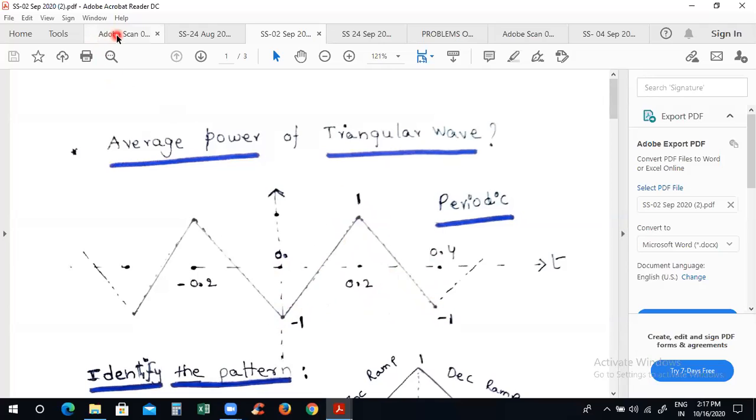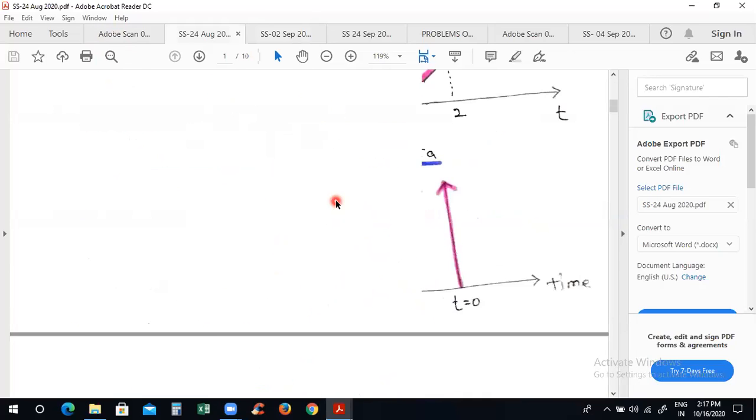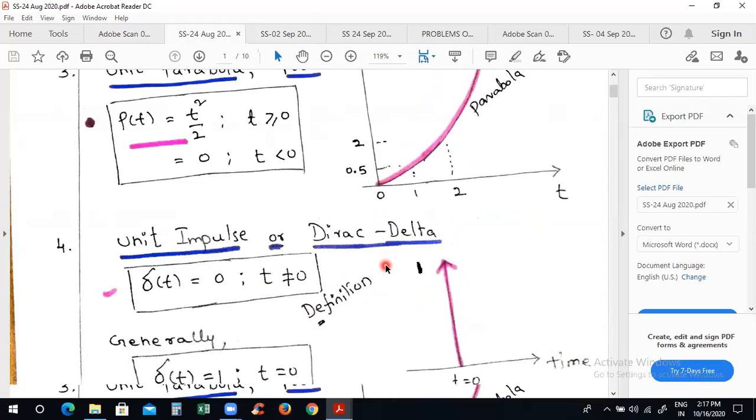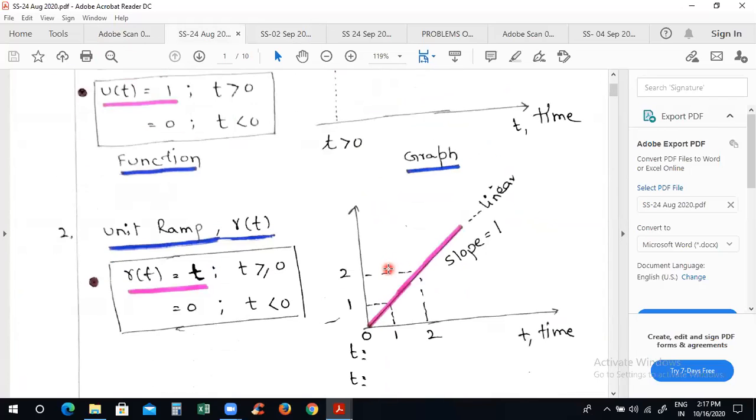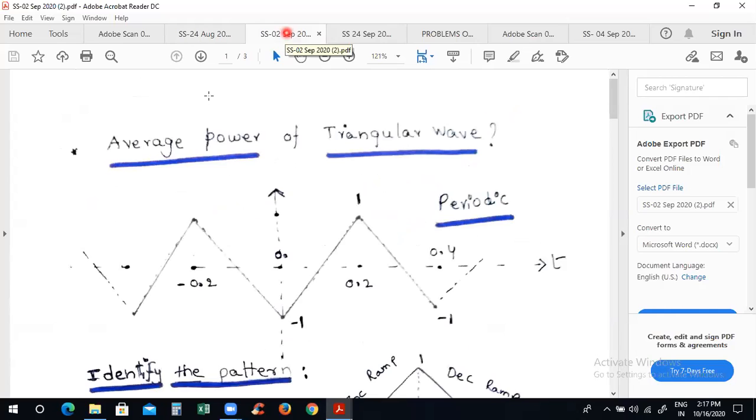You have to understand the basic signal. First of all, what is the basic signal? The fundamental signal is the ramp signal. It is a linearly varying signal going towards infinity. And r of t is equal to t, where t is greater than or equal to 0. You have to remember this function, and you have to use this one.